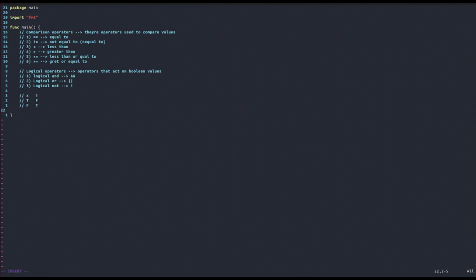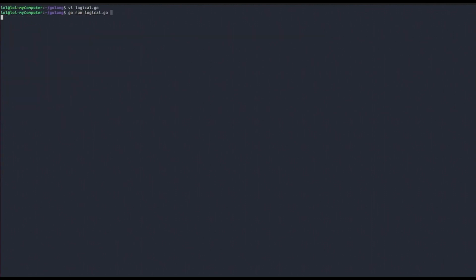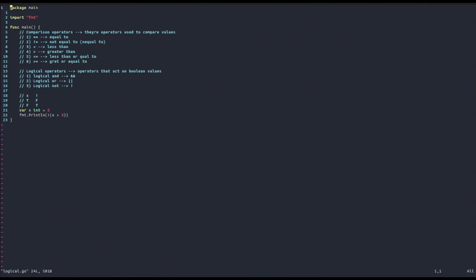And then if we compute NOT of something that is false, we get true. So we can make an example. For example, let's print ln NOT, and then let's insert here a true statement. For example, let's declare a variable x int equal to 5. Then if we say x is greater than 3, that is true, but if we negate it and run it, we get false, because we have negated a true statement.